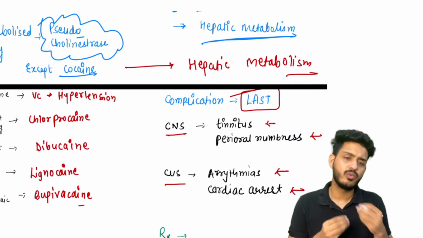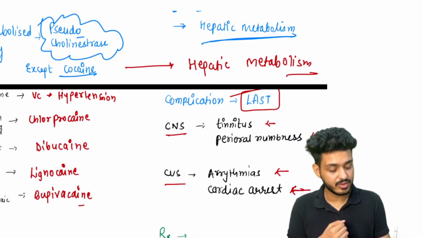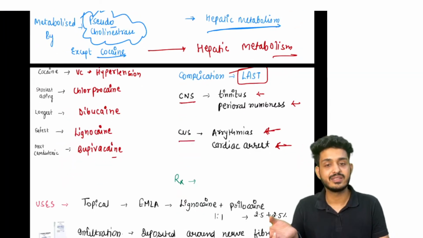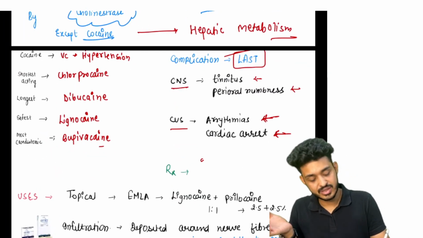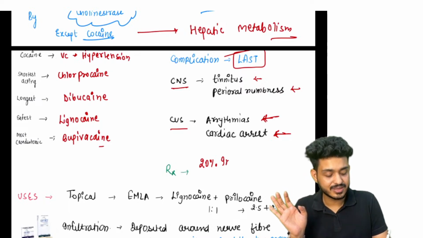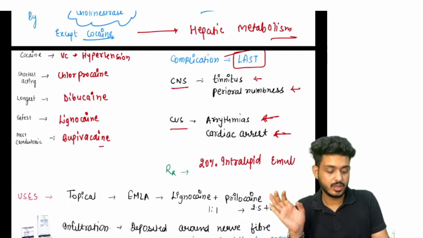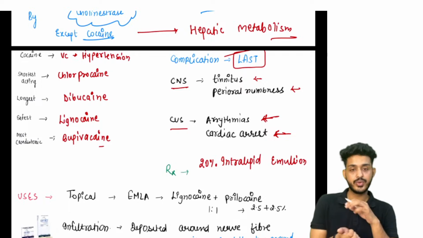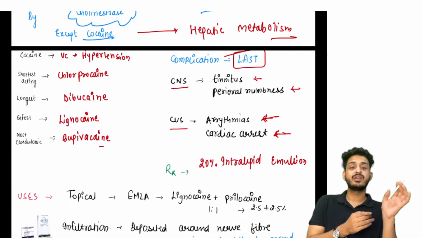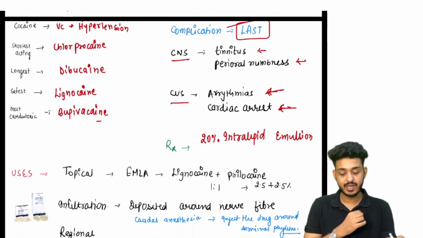In the question, you will be looking for symptoms like arrhythmias and cardiac arrest. How will you treat this particular situation? This question is repeated multiple times: 20% intralipid emulsion. First of all, whatever drug you are injecting, you need to stop that. Second, you need to give 20% intralipid emulsion. That is the drug of choice, the treatment of choice for this.